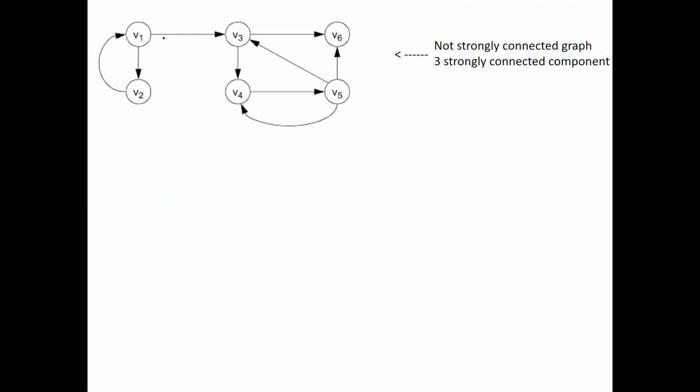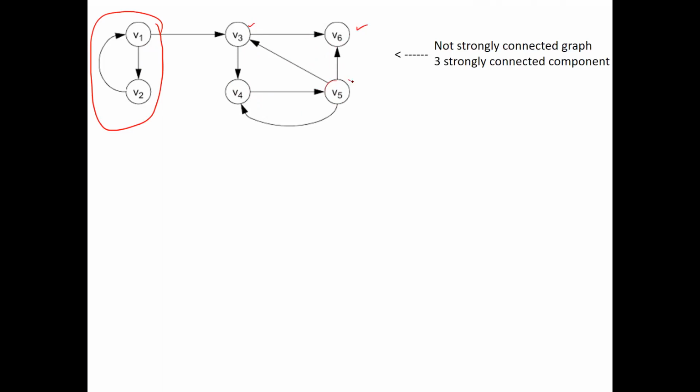This graph, if you look carefully, has one back and forth. This has one connected component. And if you see this graph, it has this triangle. If you consider V5 to V4, there is a path. Then a path exists between all these components. If you go for V4, there is a path from V5, V6 and V3. If you go for the node V5, there is a path from V5, V3, V6 and V4. From V6 there is not a path.